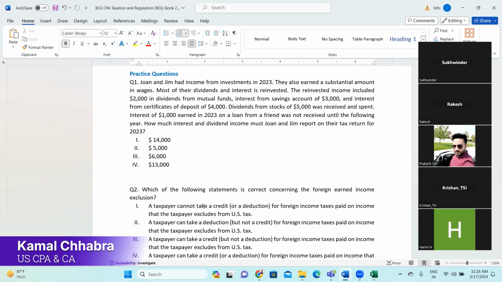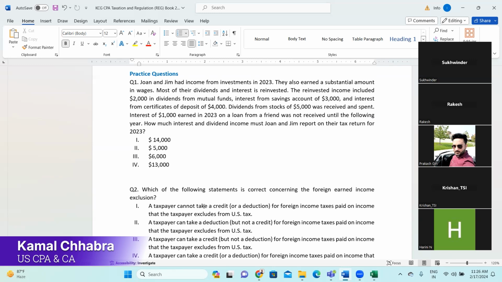Interest of $1,000 earned in 2023 on a loan from a friend was not received until the following year. How much interest and dividend income must John and Jim report on their tax return for 2023?